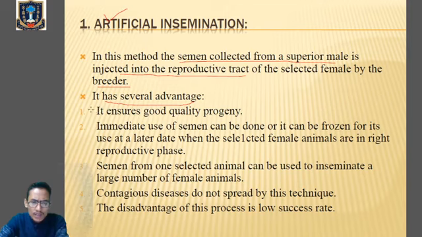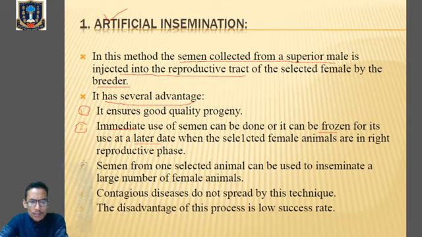First, it ensures good quality progeny. Number two, the semen which is collected can be used immediately, or the semen can be frozen and stored for later use. Clear?